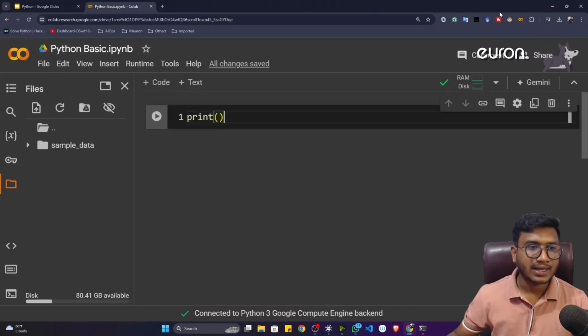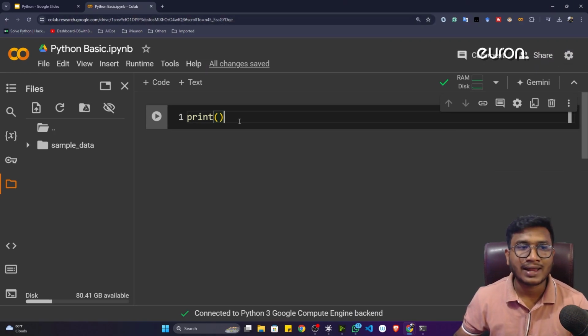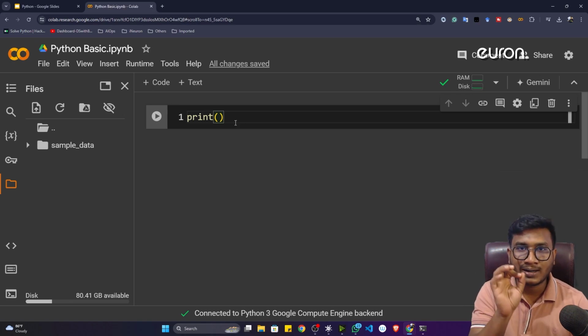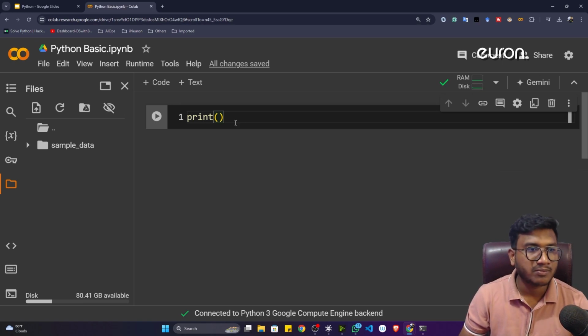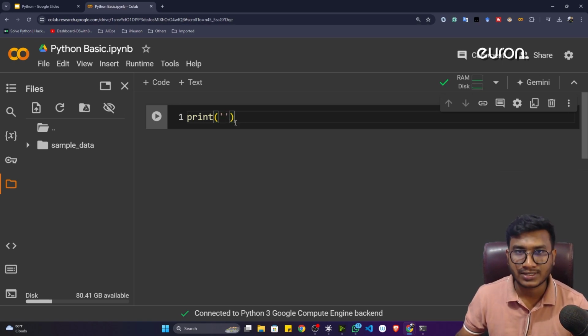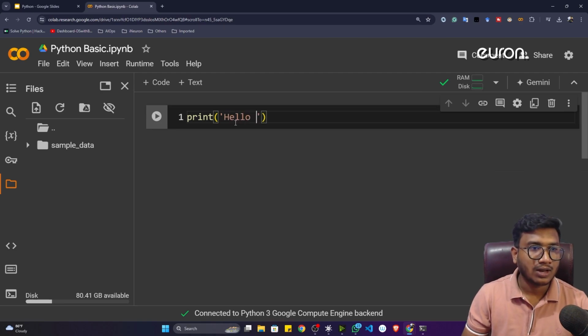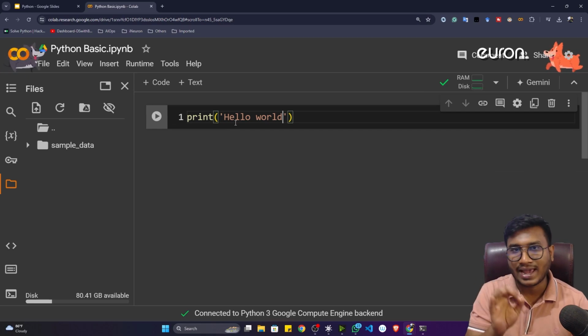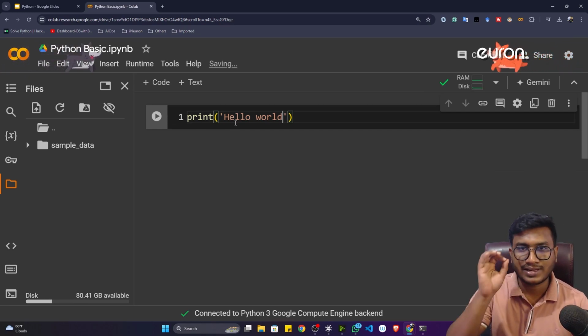Now let's see how we can pass the input inside a print function, and how it gives the output. Let's say I want to print a hello world message. Inside that, I have to give single quotation marks, and inside them I can write hello world. Any kind of message you can write, not only hello world. First of all, let's print hello world.